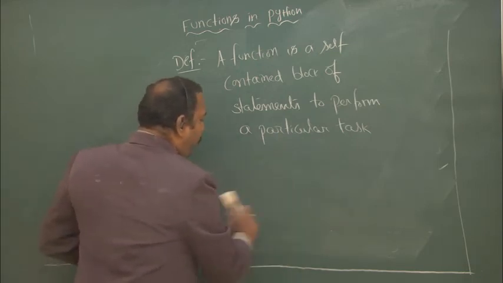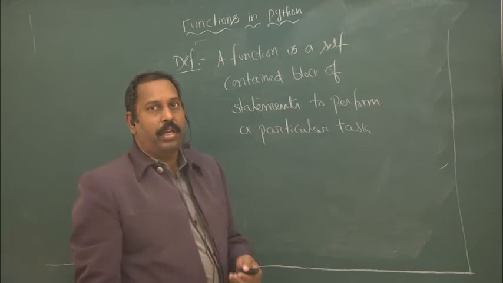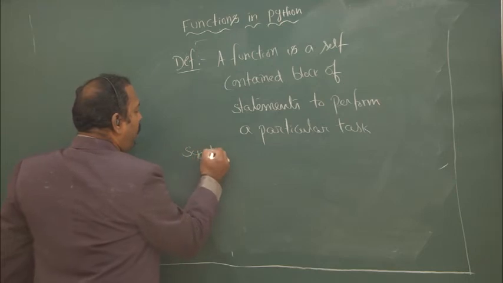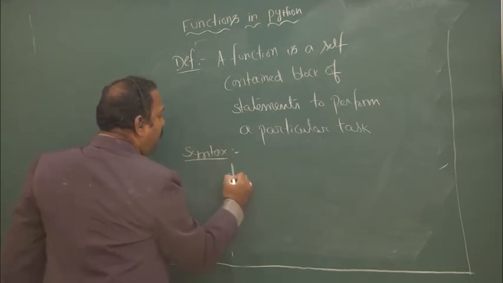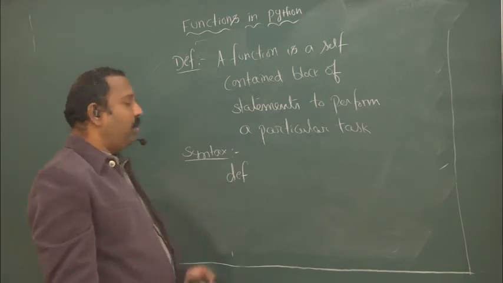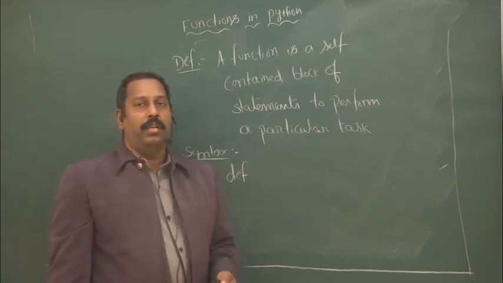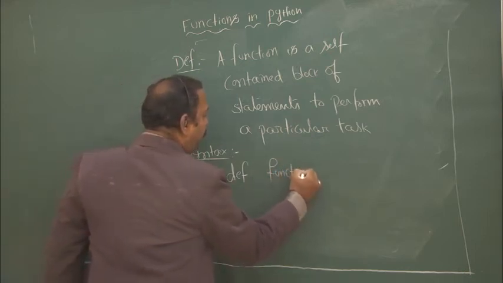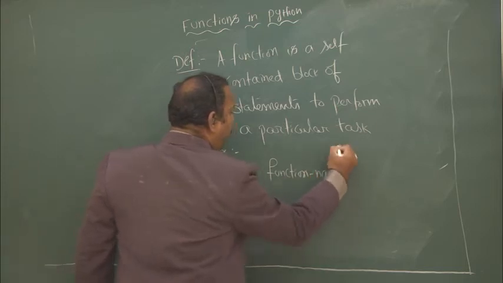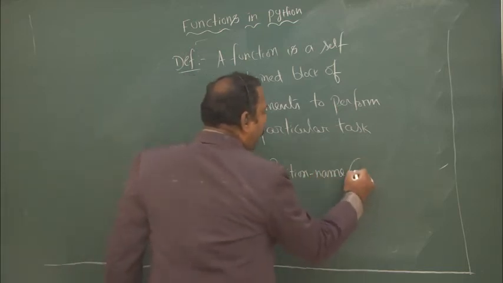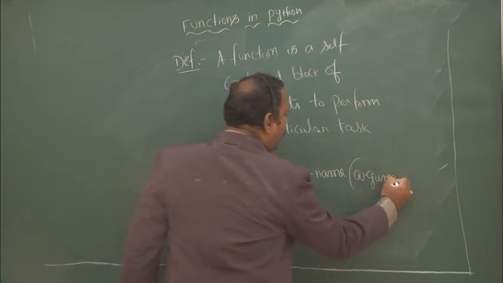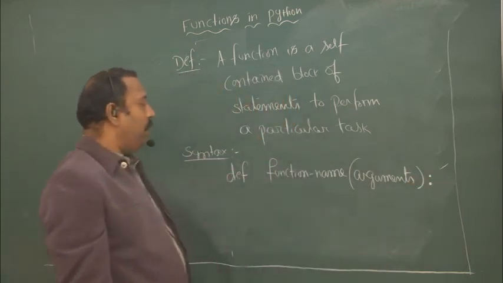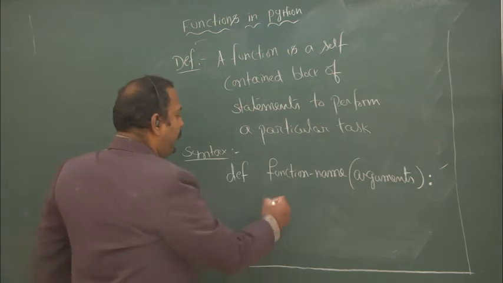So how to write a function in Python? See, the syntax is as follows. We have to use a keyword called def. This is the keyword for defining a function in Python. After that, you have to specify the function name. And after that, you have to specify arguments or parameters. Then you have to use a colon.